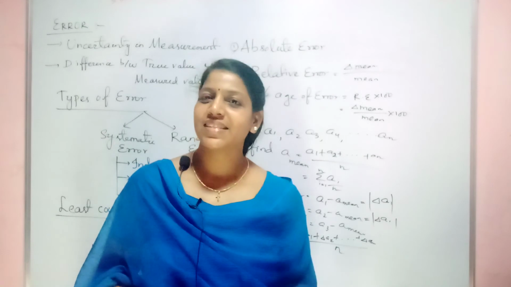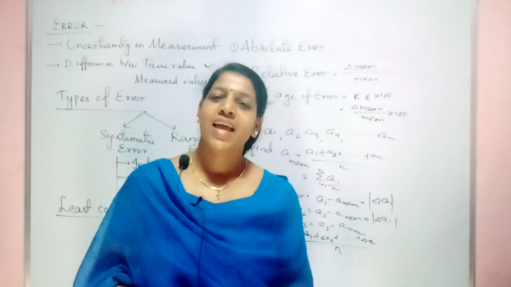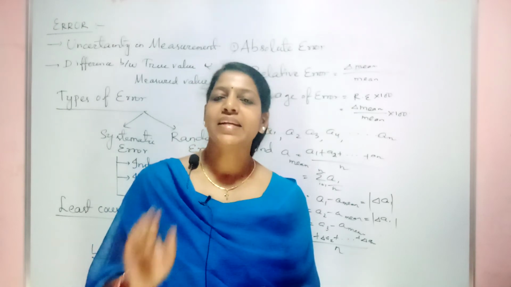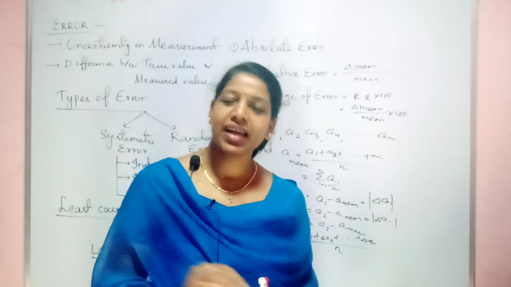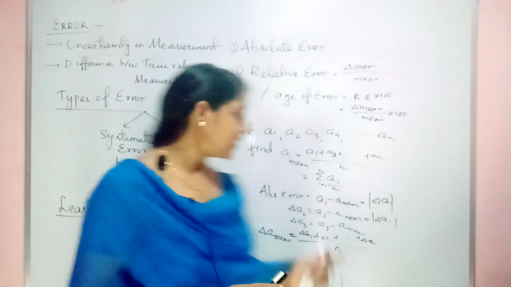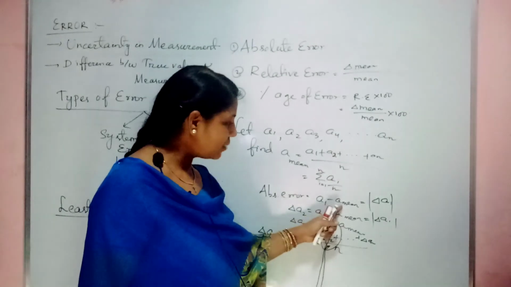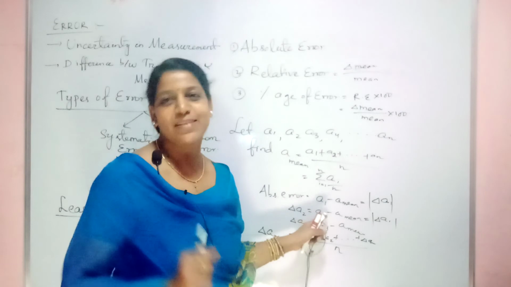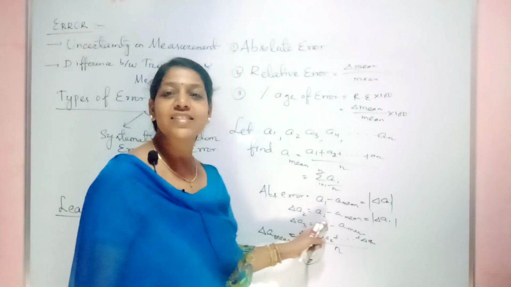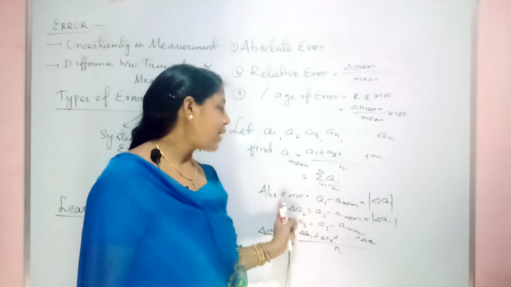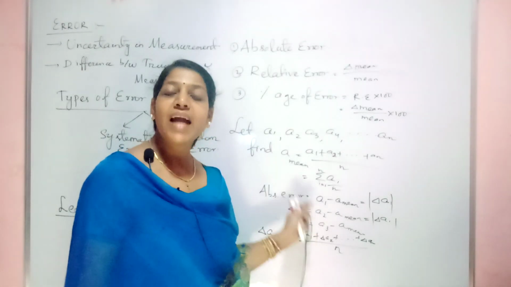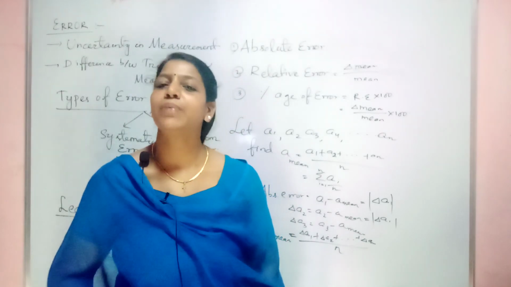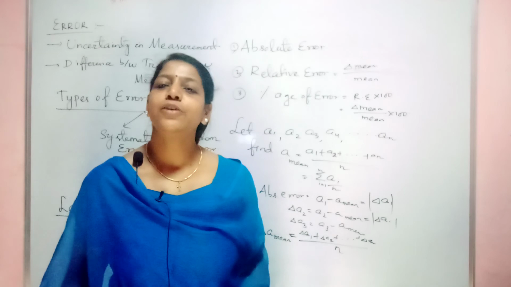Are you clear about this? What is the difference between absolute error, relative error and percentage of error? Absolute error is the difference between the mean and the individual measurement. You find the total mean and subtract it from the individual measurement. When you do that subtraction, that is your absolute error. Now take the absolute errors altogether and divide by the number of measurements you did, and it will give you the absolute mean error.